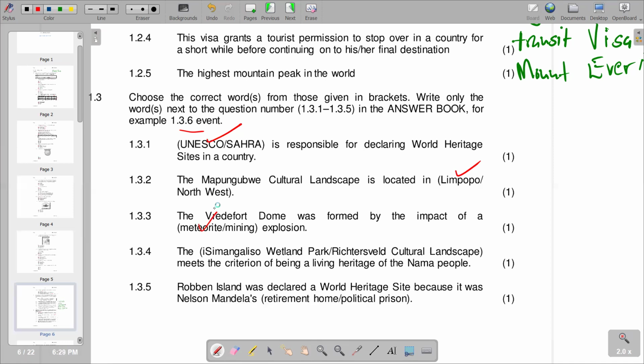Then we go to 1.3.4. The Richtersveld cultural landscape meets the criterion of being a living heritage of the Nama people. And we have the Richtersveld cultural landscape as the correct response. Then 1.3.5, Robben Island was declared a World Heritage Site because it was Nelson Mandela's political prison. So we come here. We go to the next part of our question.